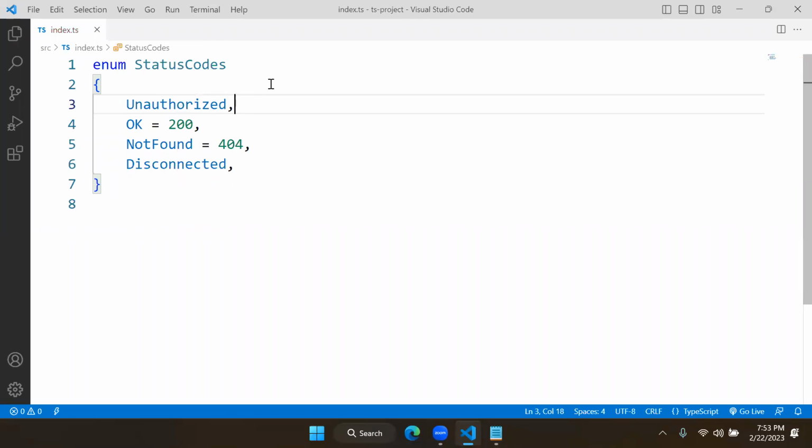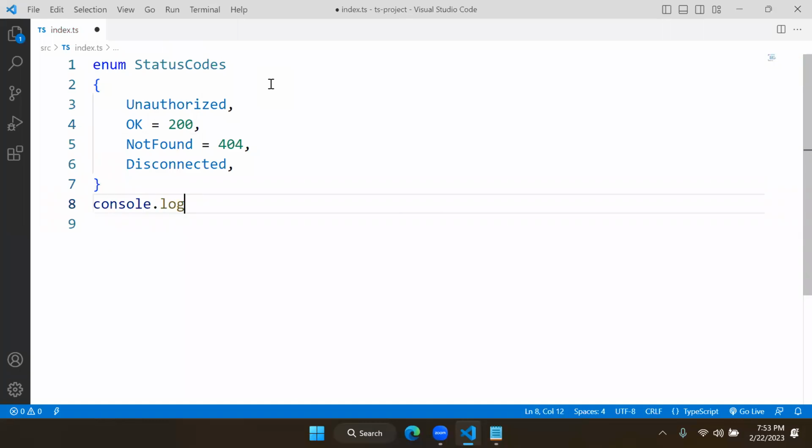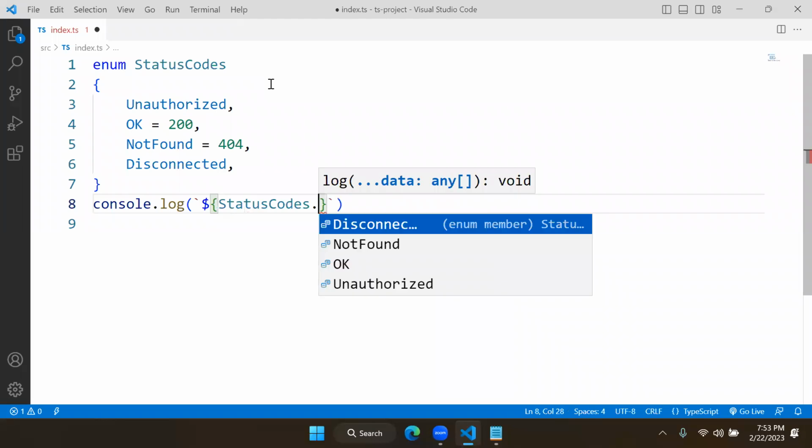Unauthorized value is not defined. Now how to access? I will use console.log. I want to print the details. Suppose I want to print here. So unauthorized, here it is status codes dot unauthorized.